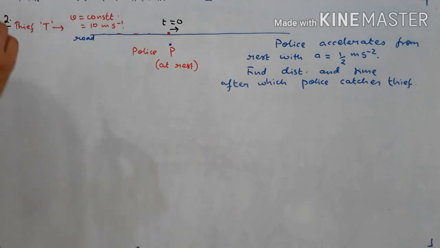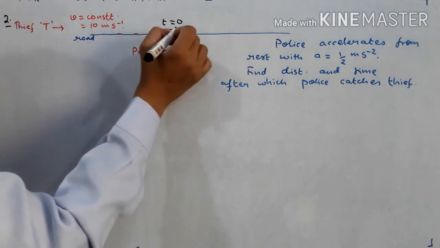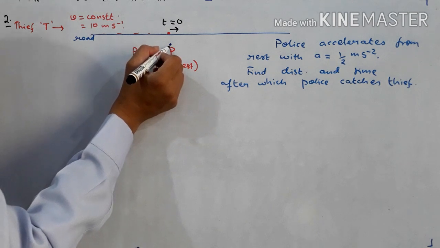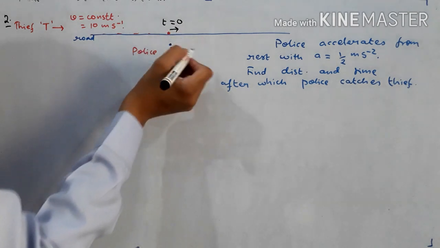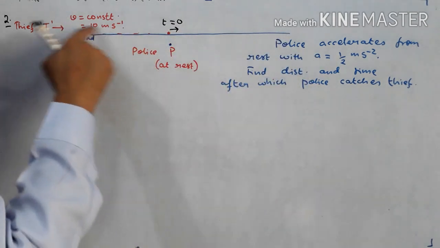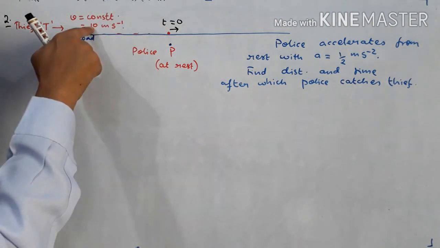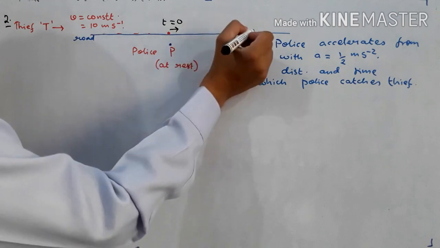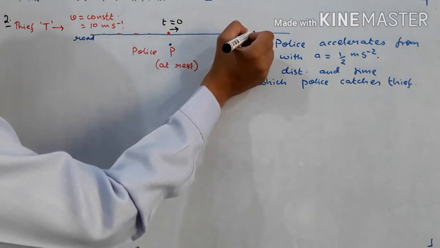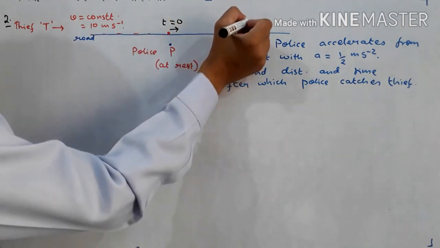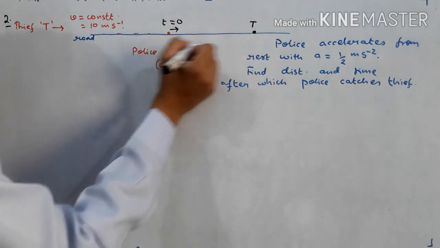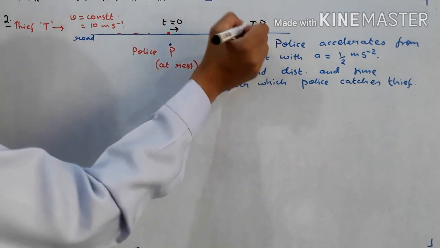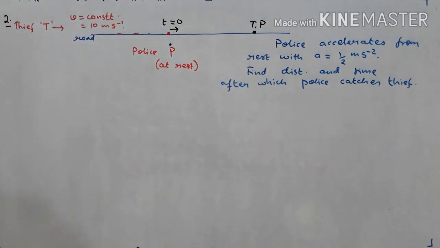Okay. Now the thief crosses this position. Suppose the police starts afterwards. Initially police will be behind, but it gains speed slowly because it is accelerating, whereas thief is not accelerating, it is moving with constant speed of 10 meter per second. Suppose it happens that the police catches the thief at this particular point here. When the thief T reaches here, at that time police also reaches at the same point. So T comma P, both of them reach at the same position.